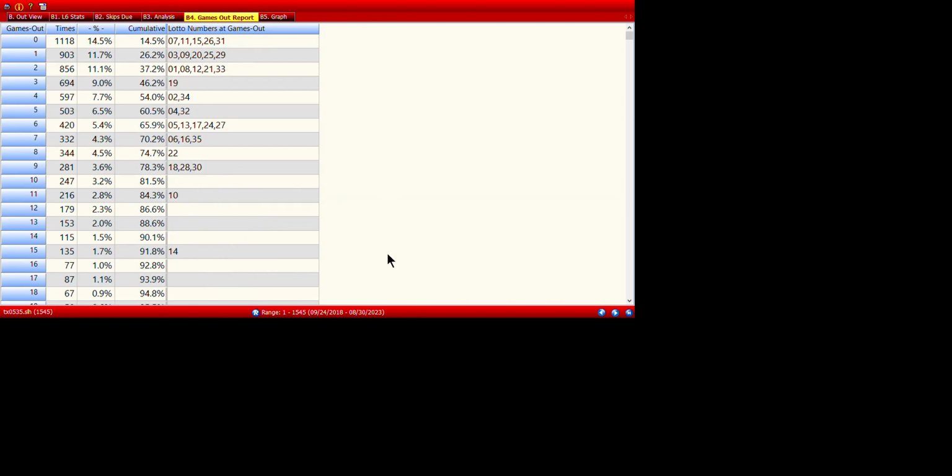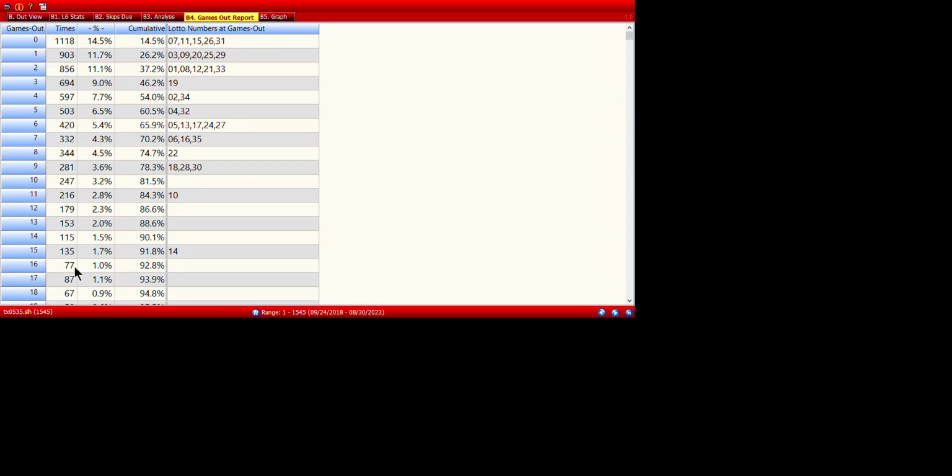Once you get an idea as to the skips that are due, this gives you the stats on the games out on the skips. Games out equals skips. Skips and games out, interchangeable, mean the same thing. How many skips or how many games out, okay? Right now, this goes all the way up to 68, okay? So we got 68 here.